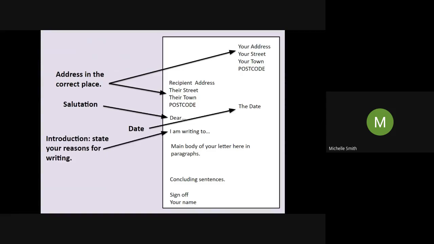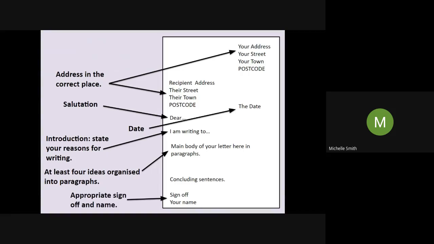We'd already got the main body of the letter filled in. So the final thing that should have gone in the last two boxes was the sign off, which would either be yours sincerely or yours faithfully. And then finally, your name at the end. So that is what a formal letter should look like. And that is what I expect the letters that you write for me today to look like.